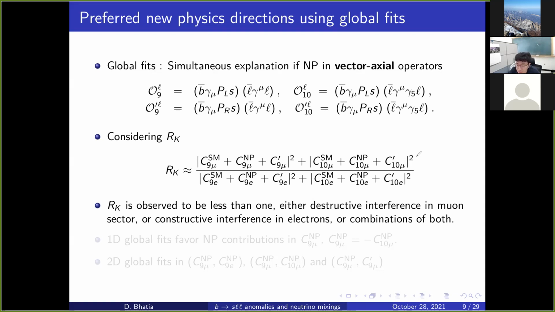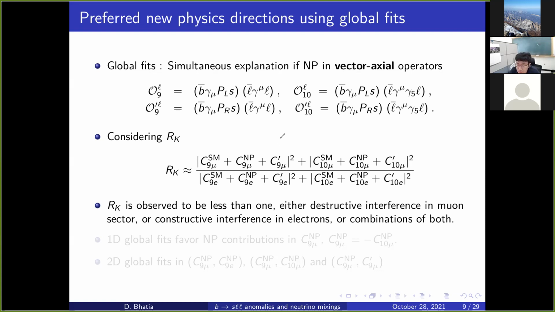It turns out whatever anomalies I showed were actually favoring this. Most of the channels involve muons, like the branching ratio observables and the angular observables; they involve only muons, and it is only the ratio observables which involve electrons.